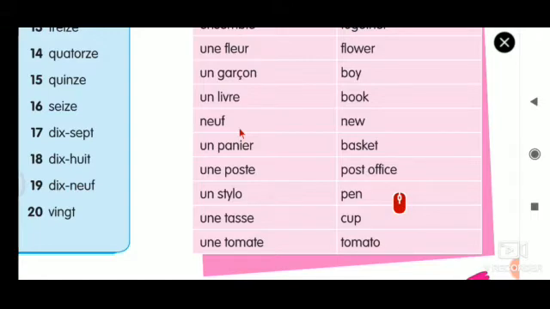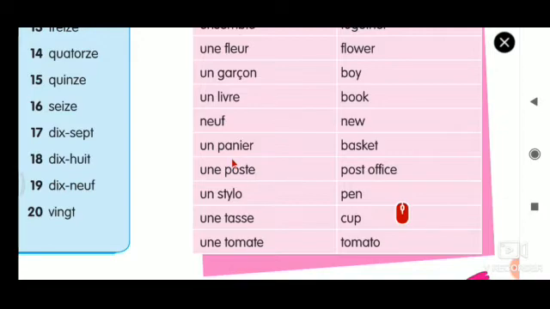Neuf. See, this word has two meanings. So you write a slash here. New is one meaning, and put a slash and write number 9 here. So this word has two meanings. One is new, another one is 9. Okay, number 9. So we'll go for the next word.